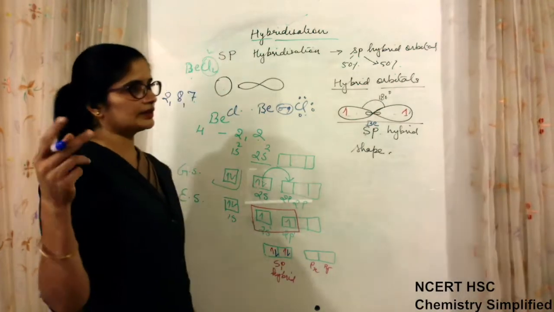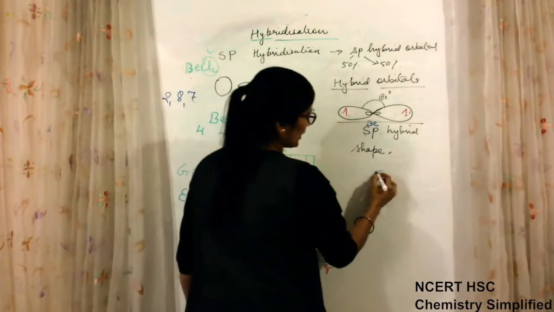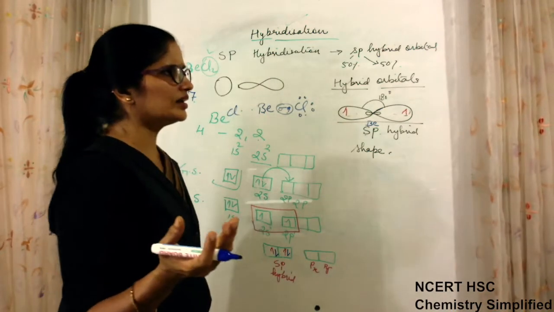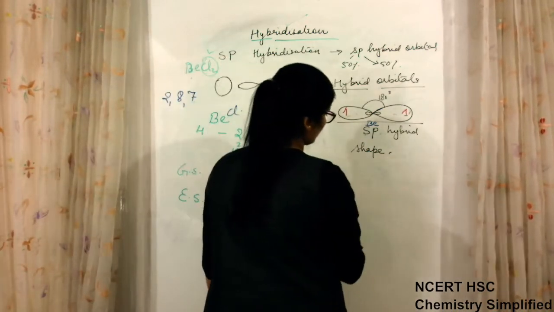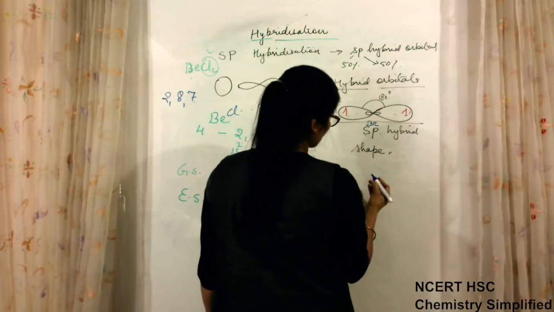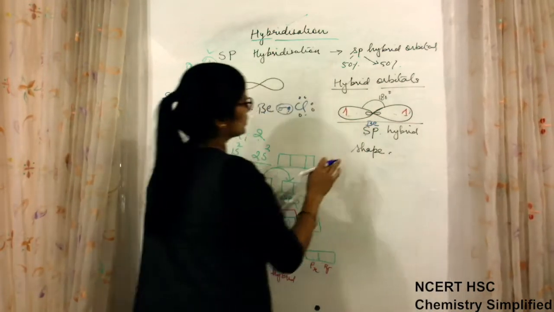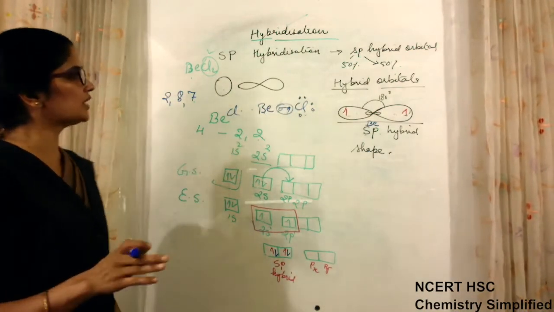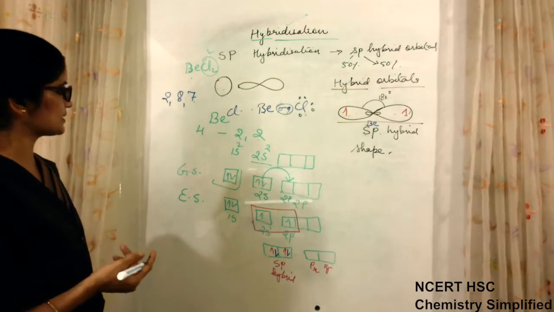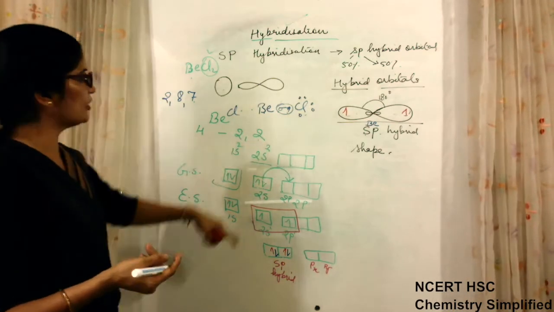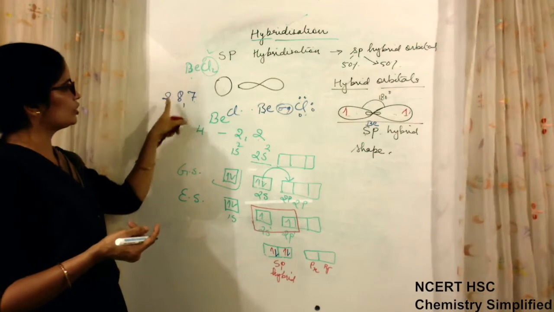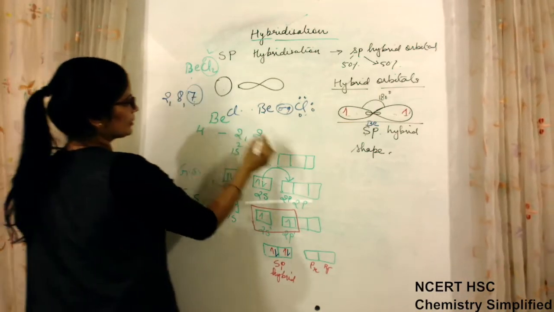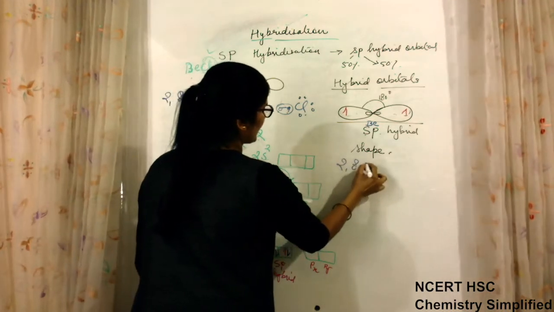The side atom has no role in designing the shape of the central atom: linear geometry. In the case of VSEPR theory, what were we doing? Suppose we had a linear molecule, which one did we make? Not SO2. The linear one, simply BeCl2. We will take it afterwards. I will compare both VSEPR theory and this, and tell you how we design the geometry in both cases. This is clear. Now we know that chlorine is 2, 8 and 7, so this 7 will come in the third shell. So 2, 8 and 7.